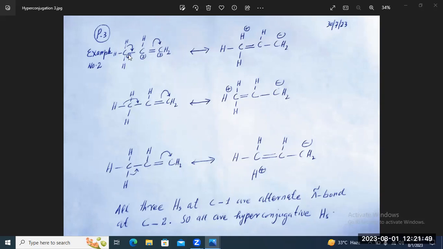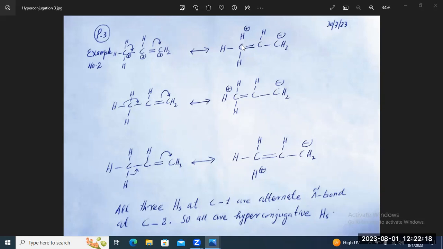So this hydrogen can take part in hyperconjugation. The sigma bond between C and H can shift here, and correspondingly this pi bond would shift to this carbon, and in this way we get this resonating structure.